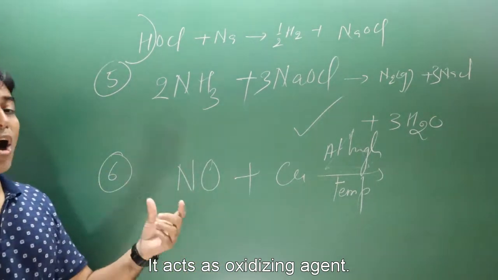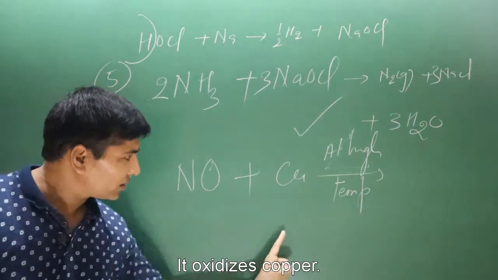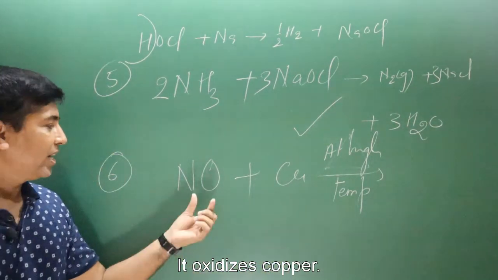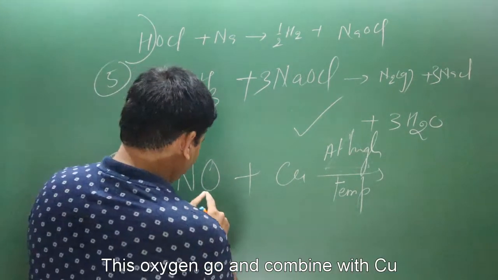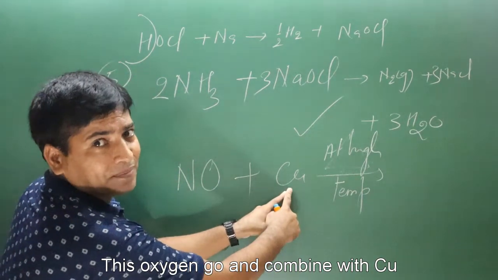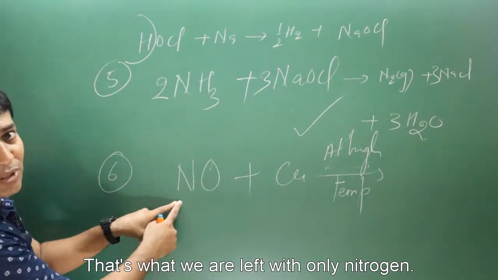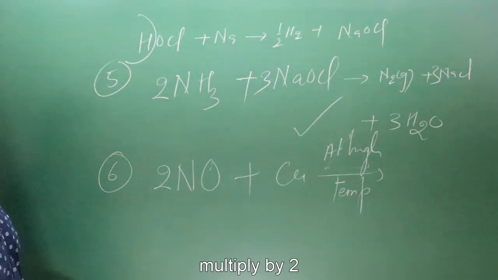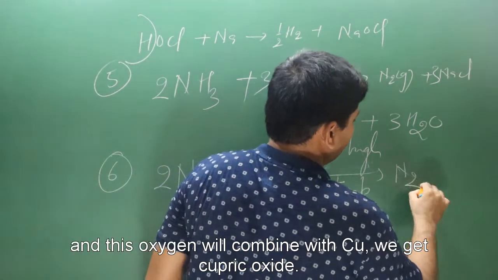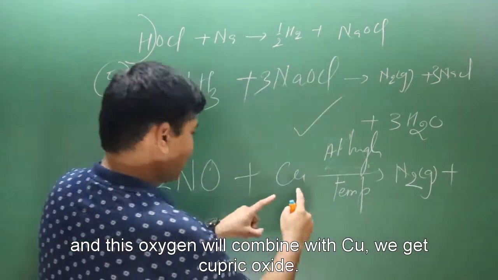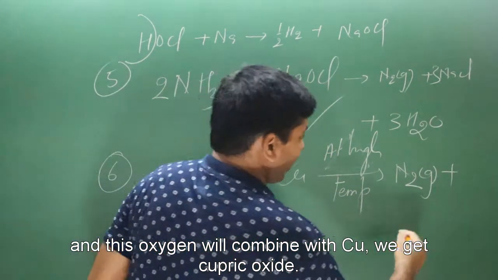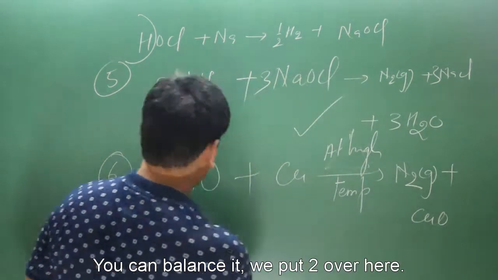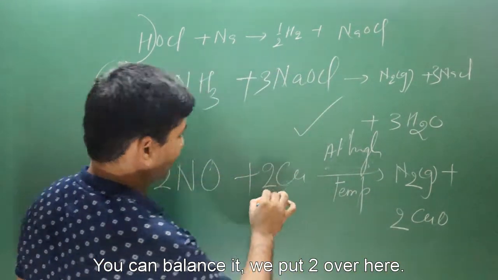It oxidizes copper. So this oxygen will go and combine with the copper. That's what we are left with, only nitrogen. We need 2 nitrogen atoms in nitrogen gas, so multiplied by 2. Then we got nitrogen gas, and the copper will combine with oxygen, we get CuO. You can balance it. We put 2 over here.